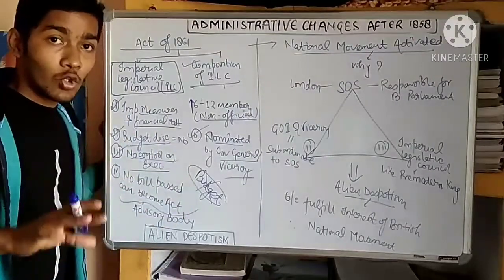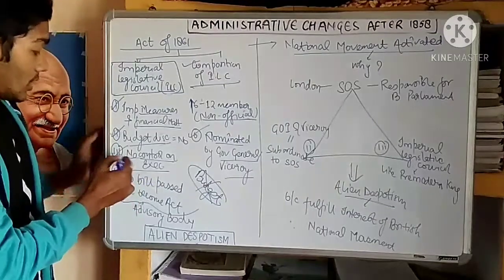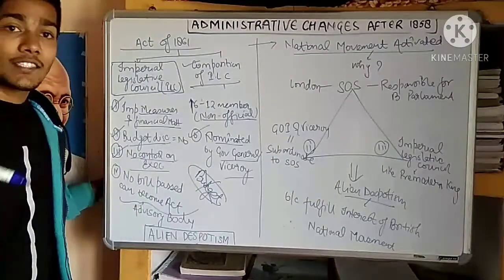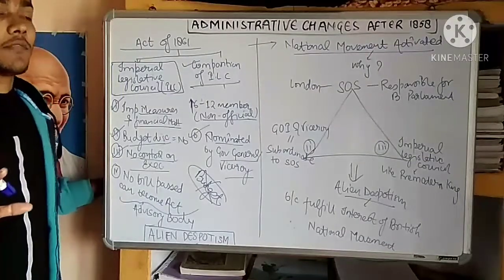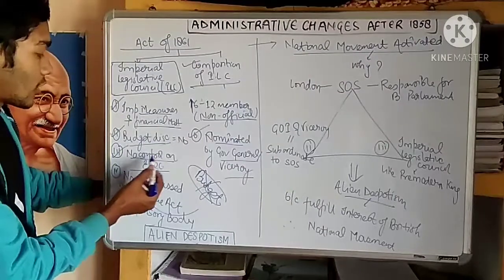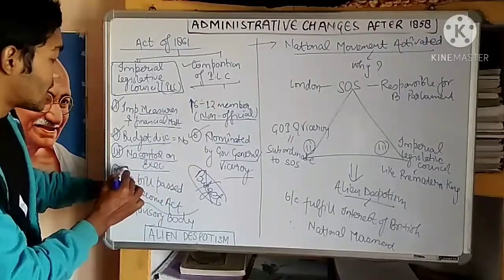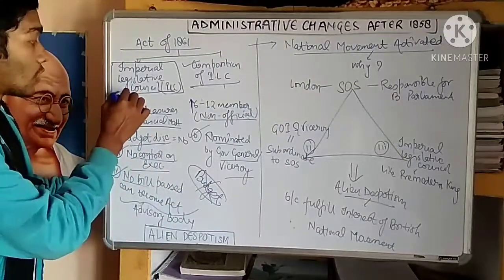In the present time, we know that the executive is responsible to the Lok Sabha, which checks the functioning of the government, but this council could not control the executive.